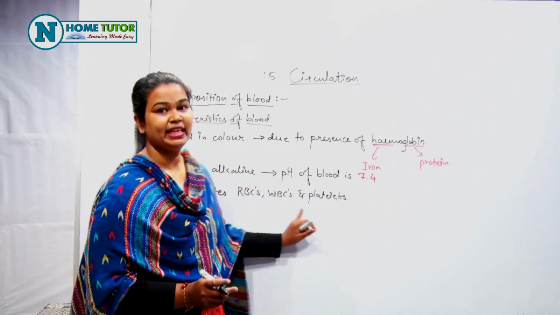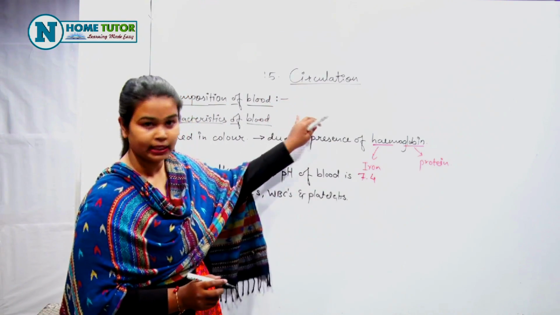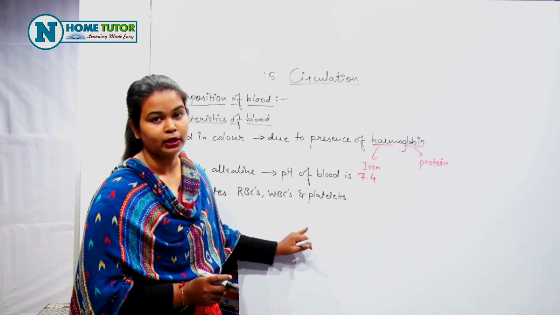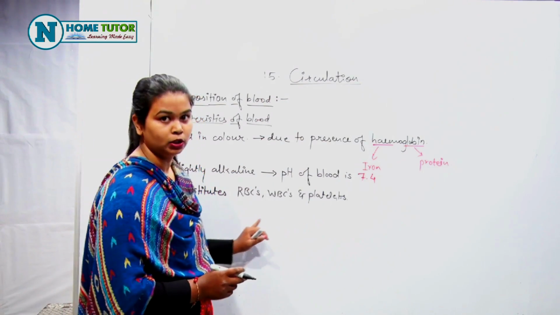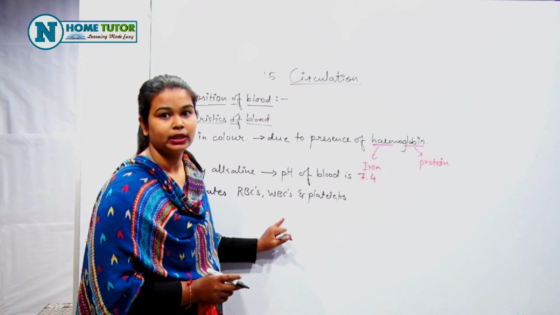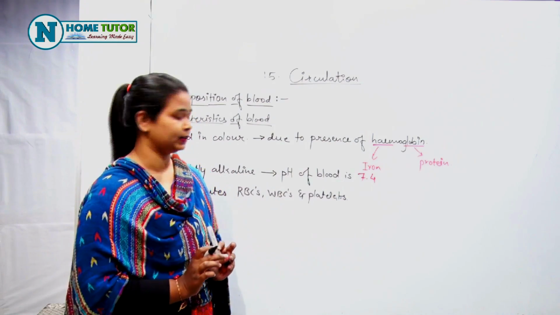These are the three types of blood corpuscles. We will see composition in detail, but WBCs, RBCs and platelets are the types of blood corpuscles present in the blood. Also, plasma and water are the major constituents of the blood. That is, blood contains the largest amount of plasma and water.